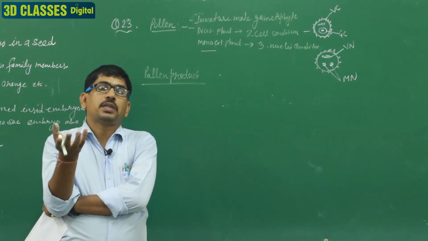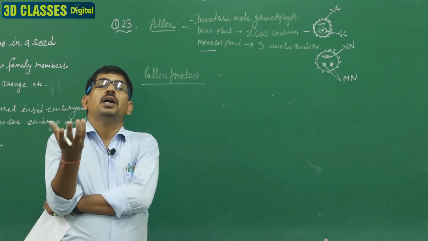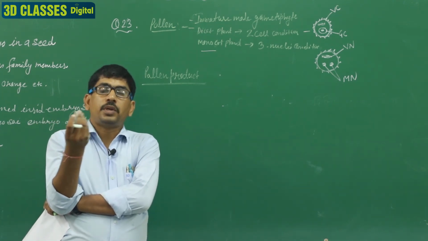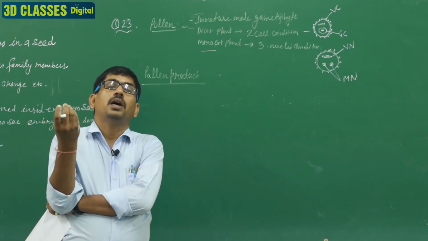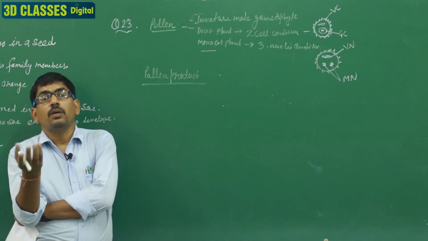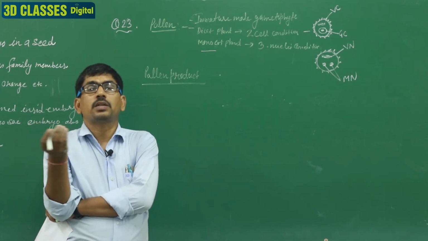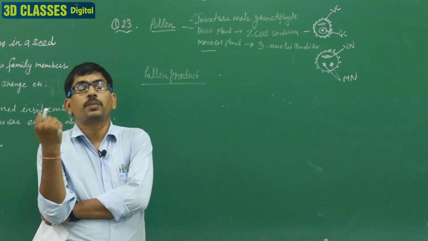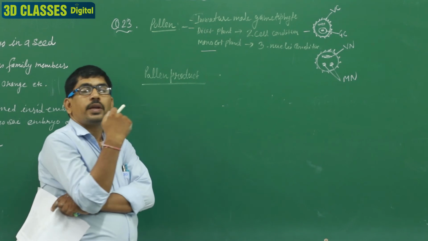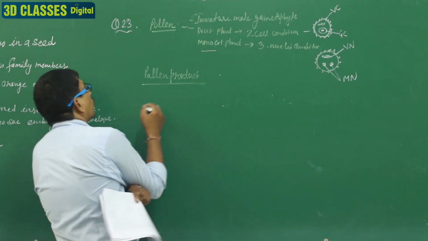Second, on the basis of pollination, pollen grains are of different types. Air-pollinated pollen grains are light in weight, small in size and large in number. Insect-pollinated pollen grains are sticky in nature and contain pollenkitt. Third, in aquatic plants, the pollen grains are ribbon-like structures, long ribbon-like, as in Zostera and other plants. Clear? Ceratophyllum. So these are the different types of pollen grains. Clear? Okay.